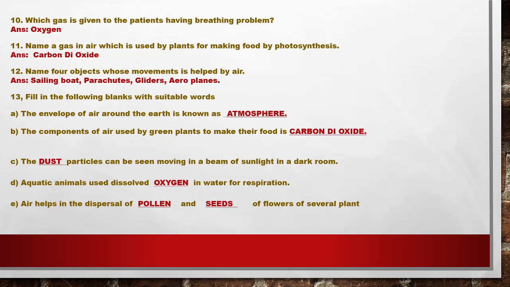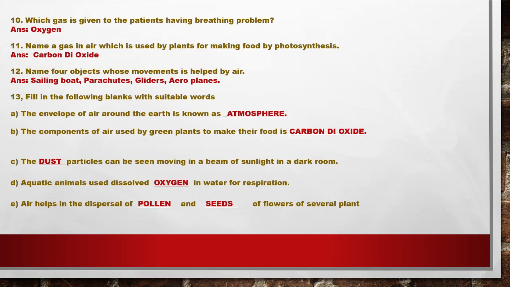Next, the dust particles can be seen moving in a beam of sunlight in a dark room. Even with artificial light rather than sunlight, you will see the dust particles floating on the rays of light.